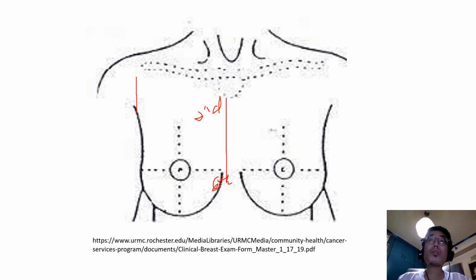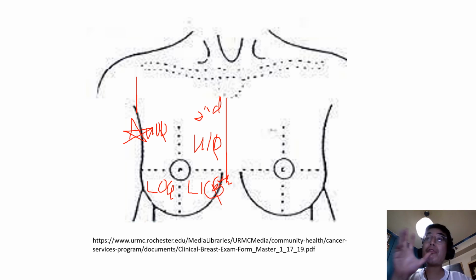The breast is also traditionally divided into four quadrants: an upper outer quadrant, an upper inner quadrant, a lower outer quadrant, and finally a lower inner quadrant. Of note, the upper outer quadrant comprises the bulk of the breast tissue, and for this reason, most breast neoplasms, both benign and malignant, commonly occur in the upper outer quadrant.